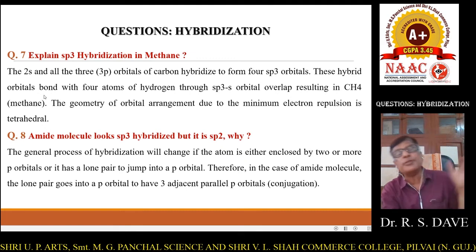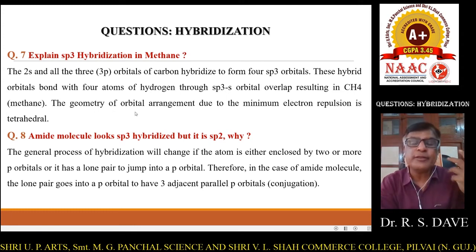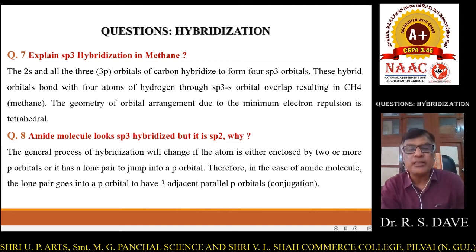It is because methane is the most important example of sp3 hybridization. The geometry of the orbital arrangement is tetrahedral due to maximum electron repulsion, because, as we know, an electron pair repels another electron pair, so there may be maximum repulsion between the electron pairs. So all four hybridized orbitals are oriented as far apart as possible so that the repulsion is minimized.